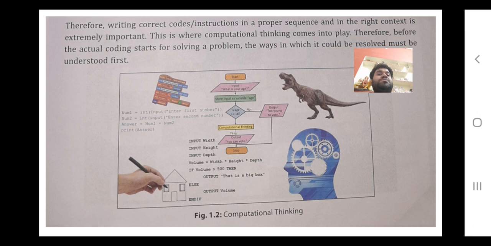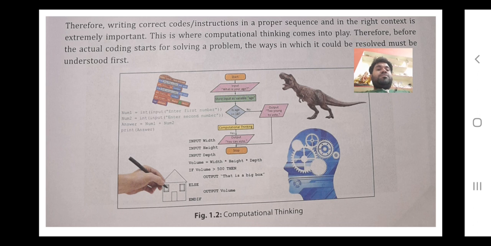Now, all this is the method of creating a program. After that, we go through a language, suppose Python. According to the Python language, we will write the program, or you can say the syntax of this program.